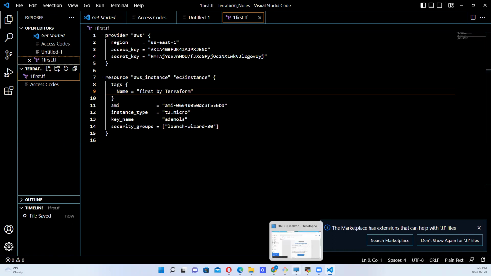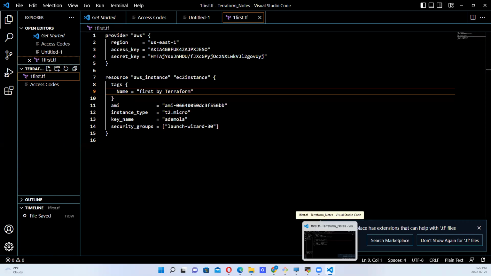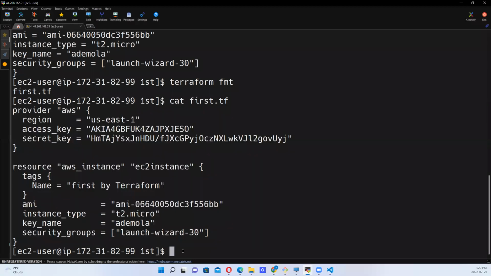So now what else can we do, right? We've checked this out. So we've run our second Terraform command. So what else can we do? So let's clear the screen.